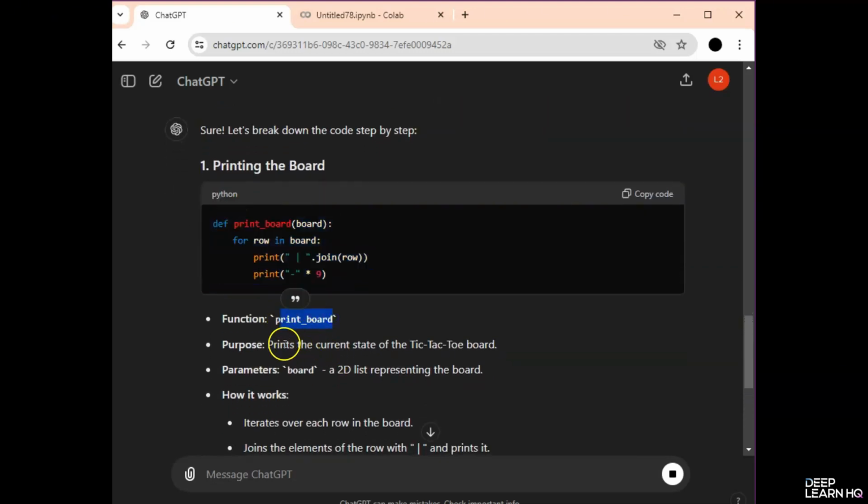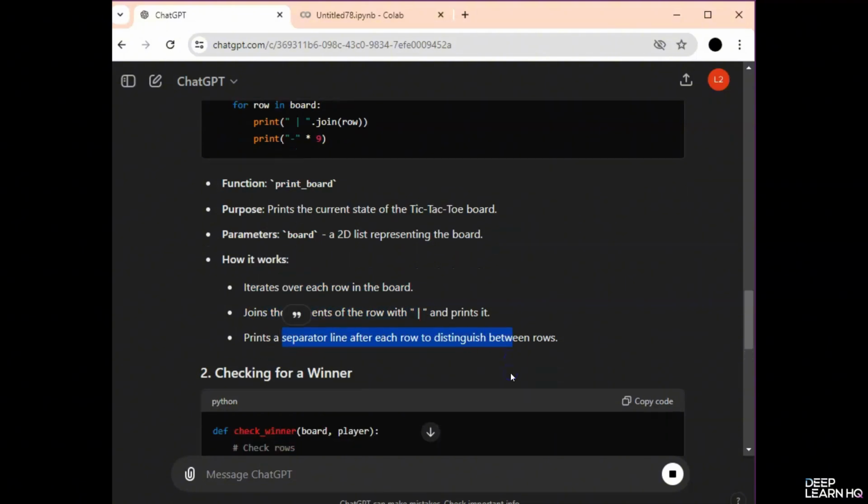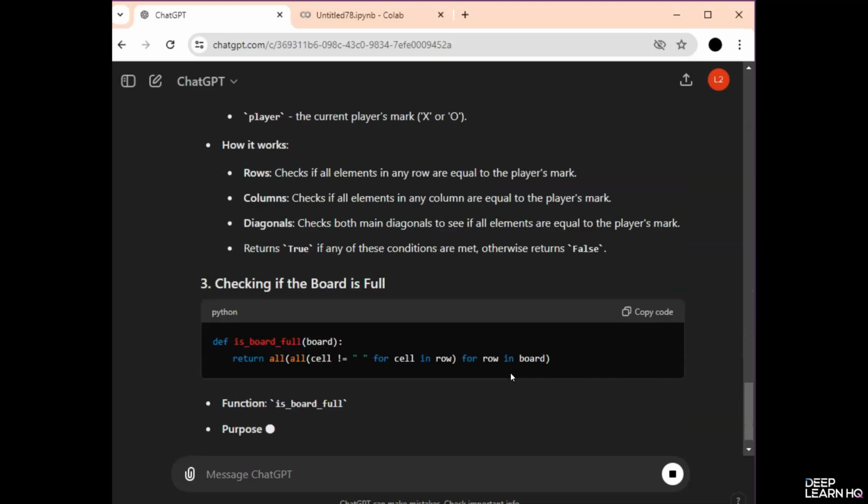Function print board. Purpose is to print the current state of the tic-tac-toe board. Parameters used are a board, which is a 2D list representing the board. It works by iterating over each element and then joining the elements with the row. Prints a separator line after each row, and then so on.